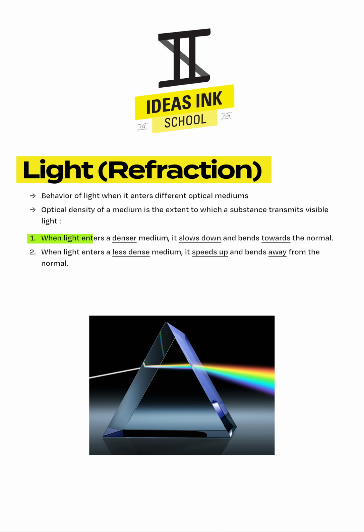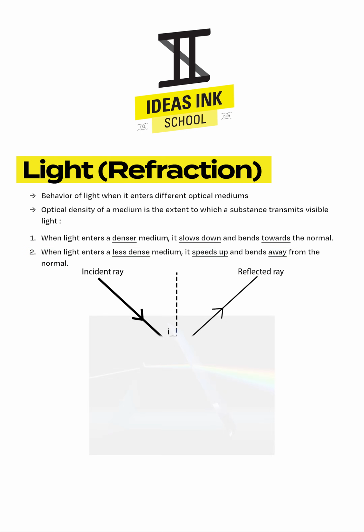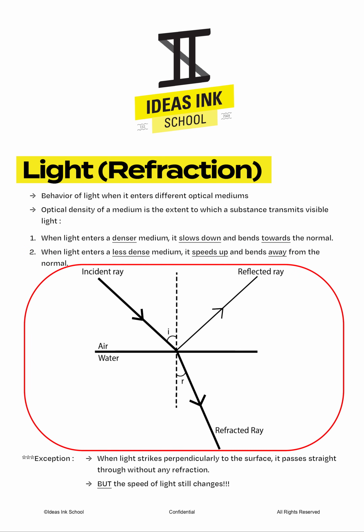Number 1, when light enters a denser medium, it will slow down and bend towards the imaginary normal. Number 2, when light enters a less dense medium, it will speed up and bend away from the normal. Please refer to the diagram for a better understanding.